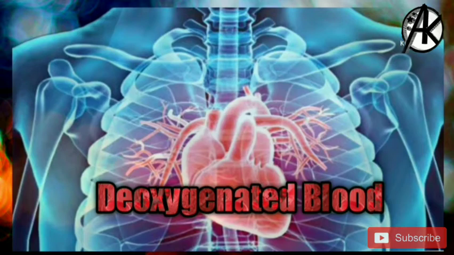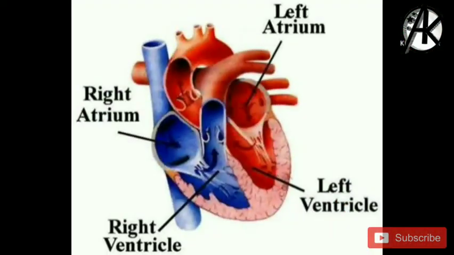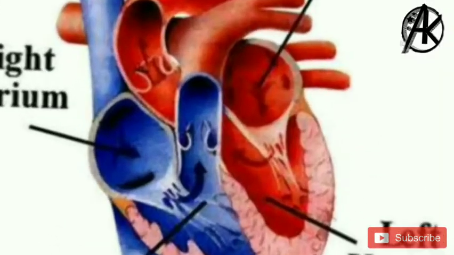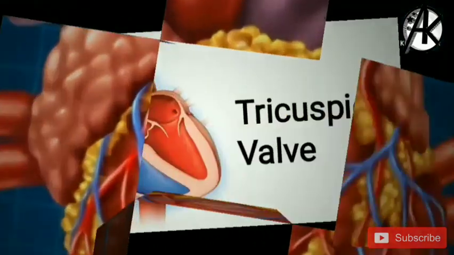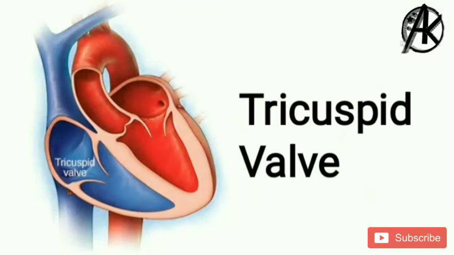Have you ever thought about why we get a lub-dub sound in the heart? So let's know about the cardiac cycle. When the deoxygenated blood reaches the atria, then it moves to the right ventricle. This deoxygenated blood is forcefully pushed into the pulmonary arteries. Then our heart produces the lub sound. After that, the tricuspid valve is closed. Then it causes the dub sound.